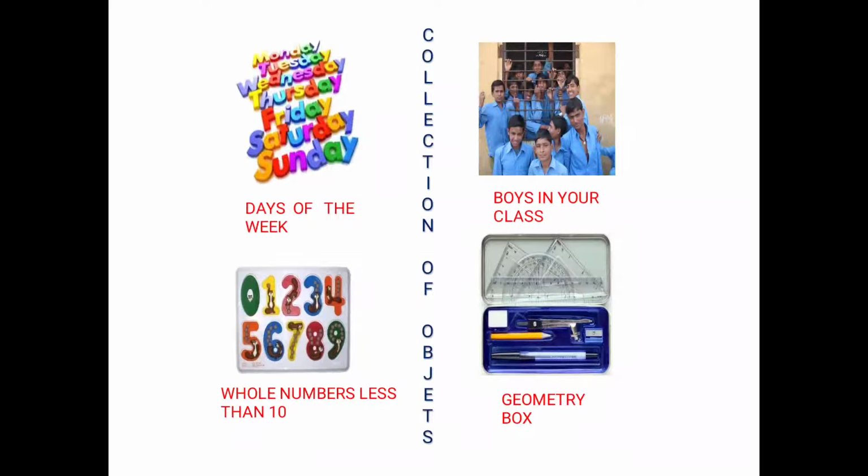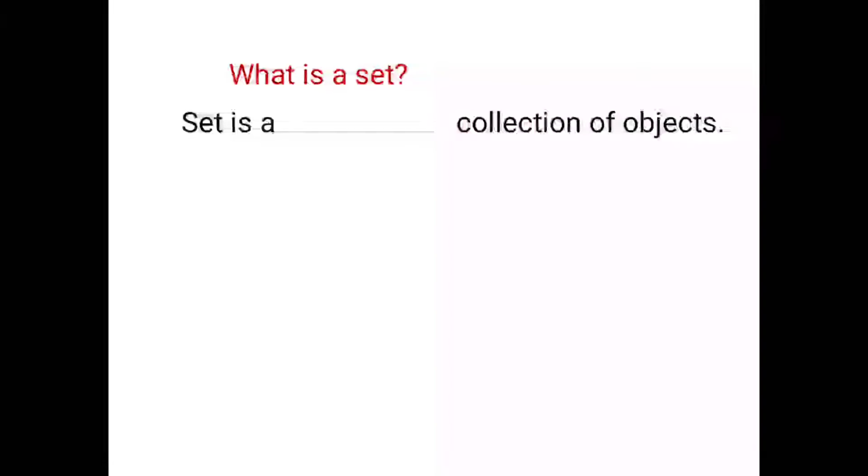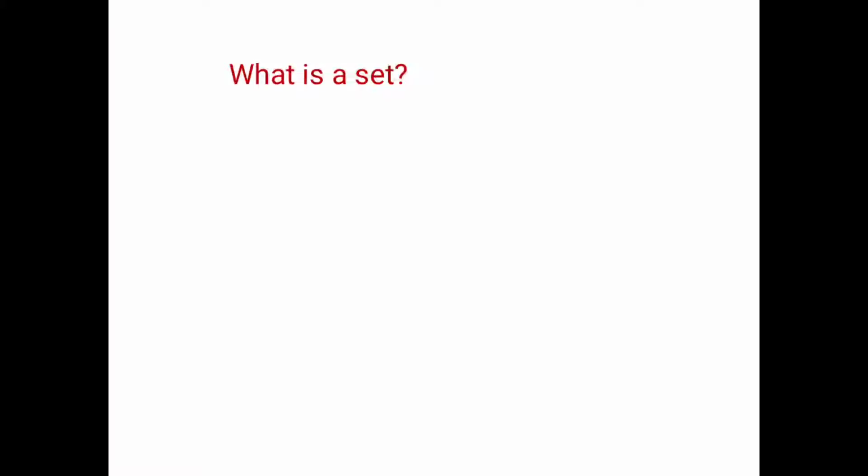If you notice carefully, the answer remains same for everyone. Again I am repeating, if I ask you days of the week, everyone is going to write the same answer, correct? So on this basis, we are going to define what is set. So next question is, what is set? Just now we saw set is a collection of objects.